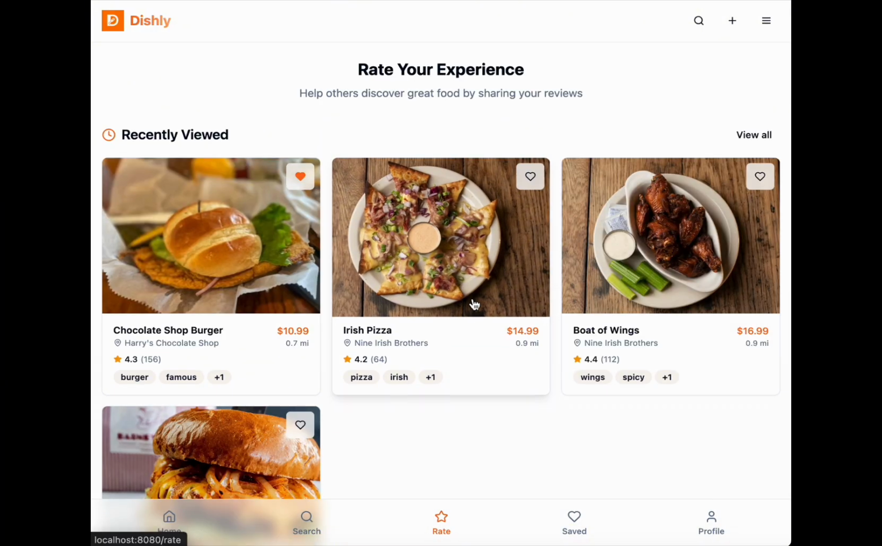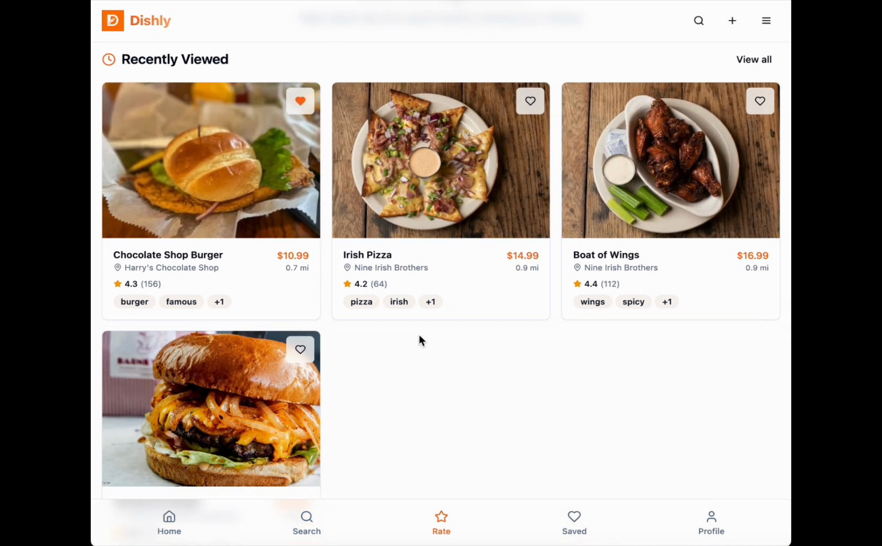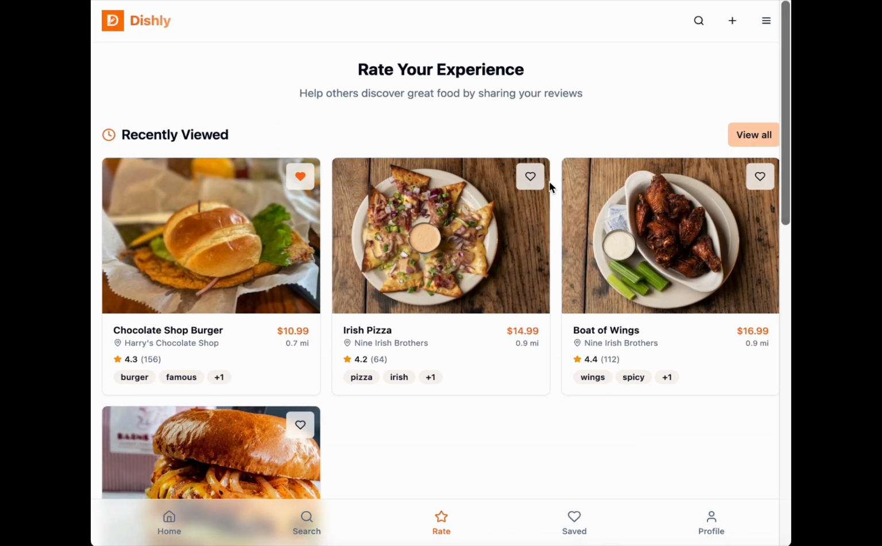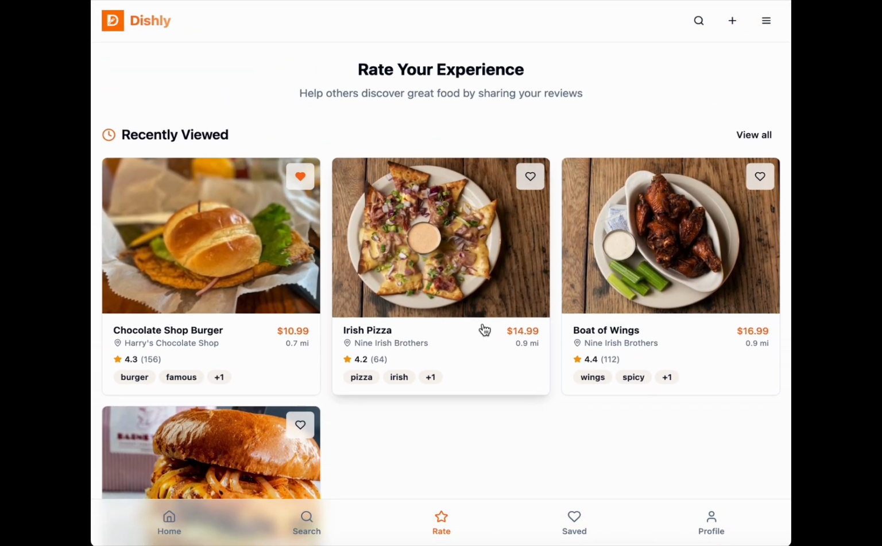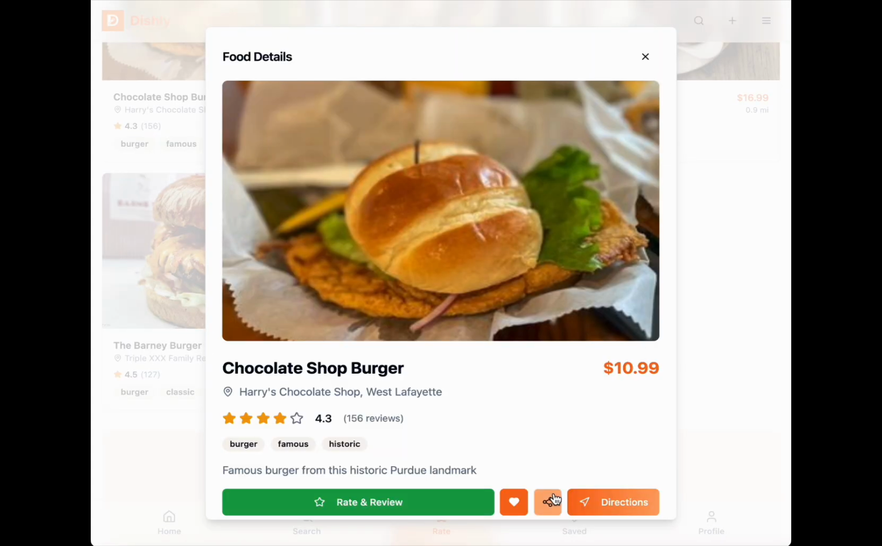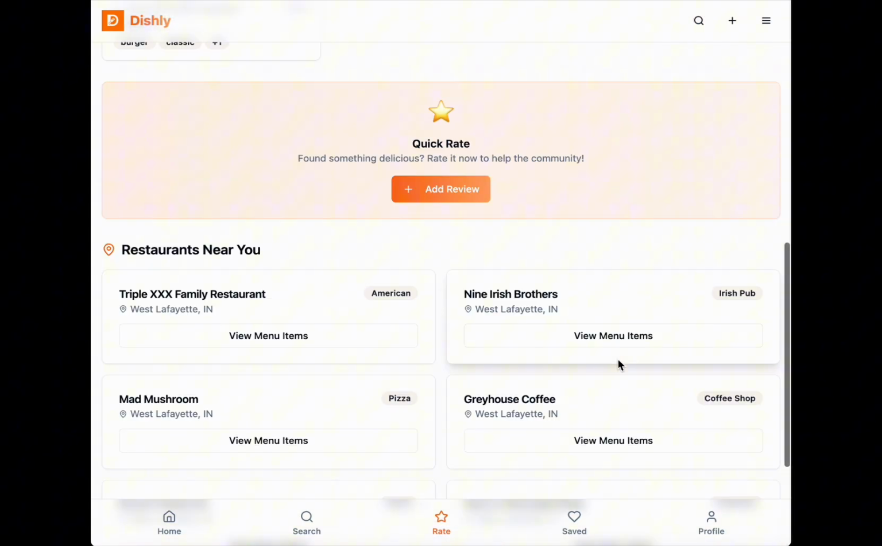Now let's move on to the rate tab. So every single item you clicked will be tracked, and you can view all of them. So whenever you want to review, if you forgot and you can see what you've recently viewed, you can come back here and quickly review by clicking on it and clicking this button. Let's go down even more.